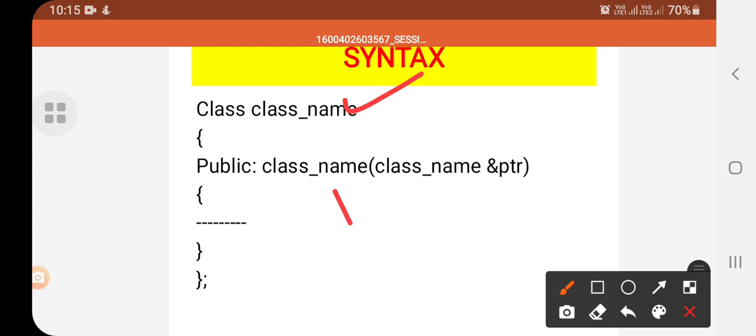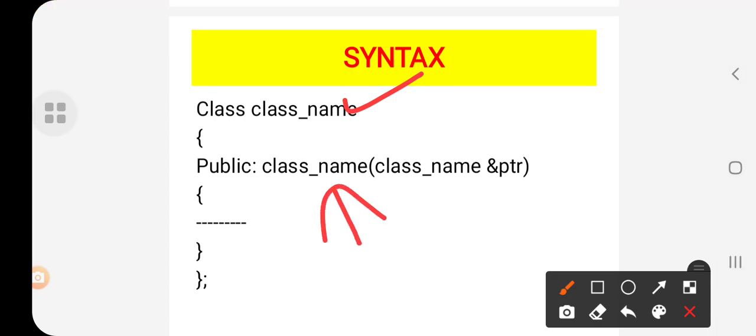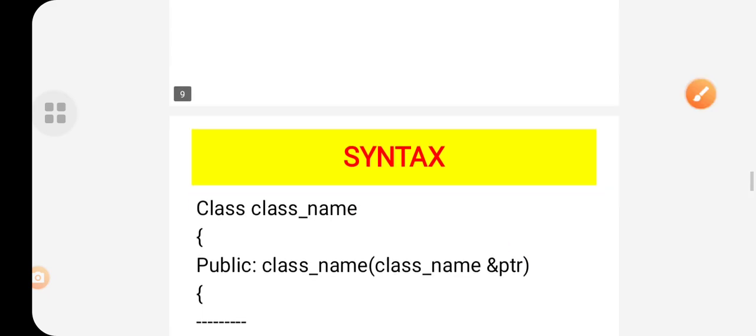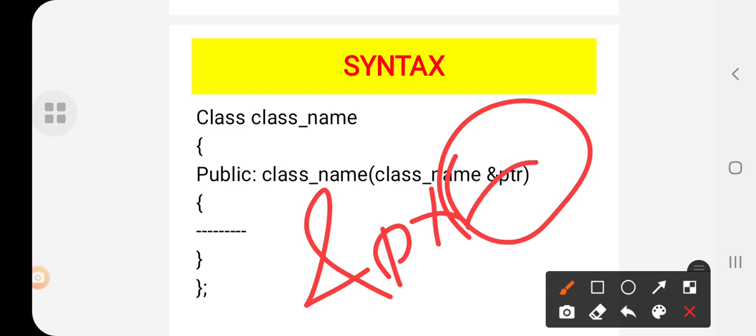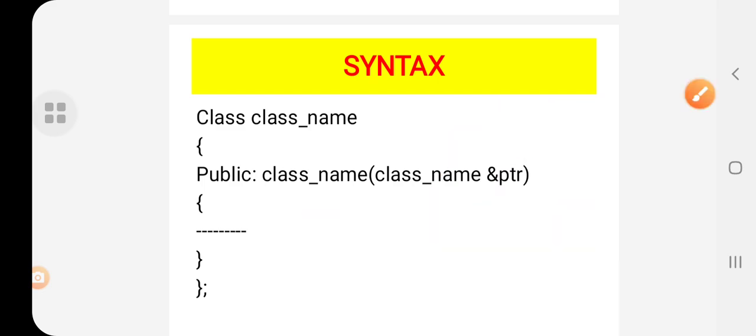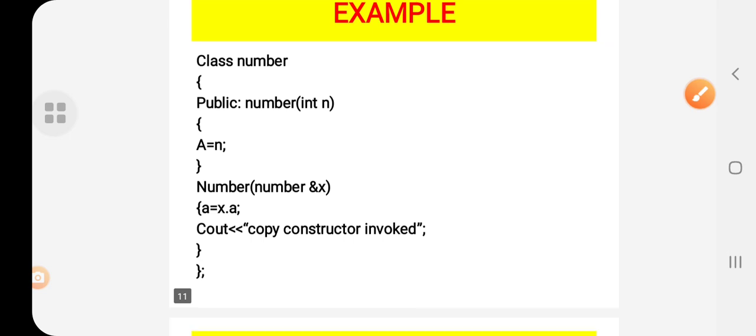And here the constructor name is just the class name, followed by the ampersand. So this is what? This is a copy constructor. Wherever you see this ampersand, then you have to understand that it is a copy constructor.